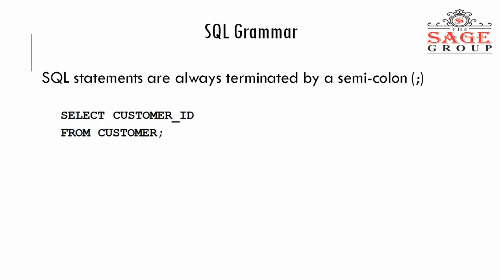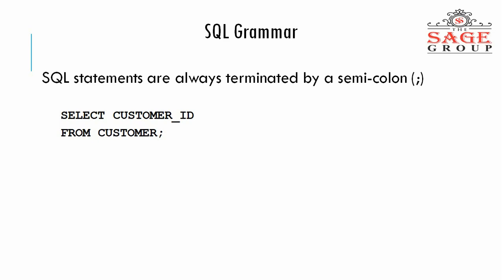Now SQL grammar. As you know, every language has some grammatical rules. So here also there are some rules for the SQL, that means structured query language. SQL statements are always terminated by a semicolon. That is the rule. When we write the SQL statement, it is always terminated by the semicolon.